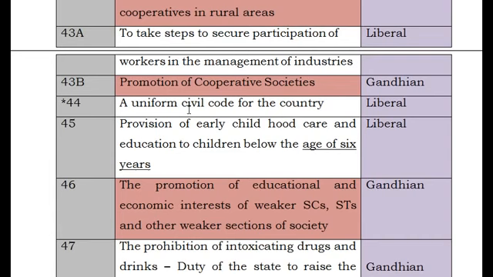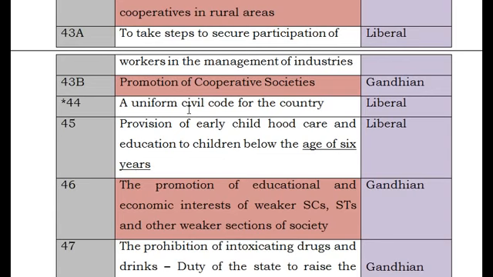A uniform civil code for the entire country is not yet realized in India. People and the Supreme Court are also asking the government to frame such a law which gives a uniform civil code for the country, but it is not yet materialized. Remember that this is under Article 44.